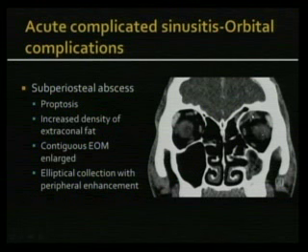Another example, again in the superomedial aspect of the globe, here you see sinusitic changes in the supraorbital ethmoid air cells. Again, you can see some mild thickening of the superior oblique as well as the superior rectus muscles.